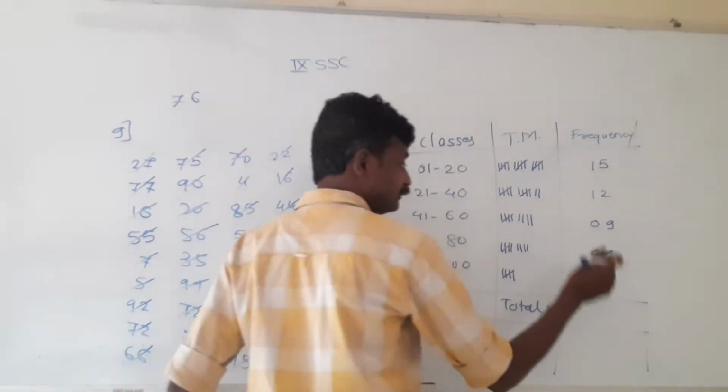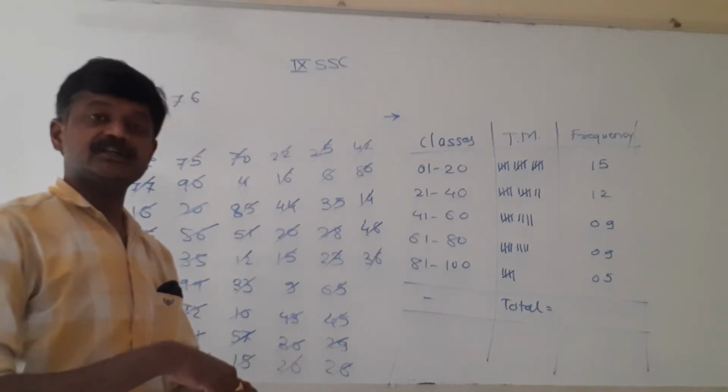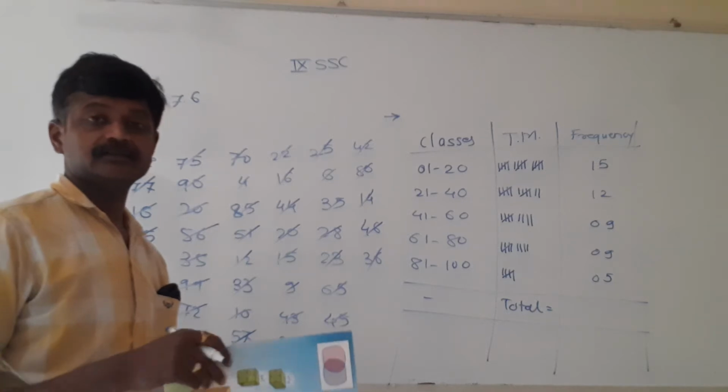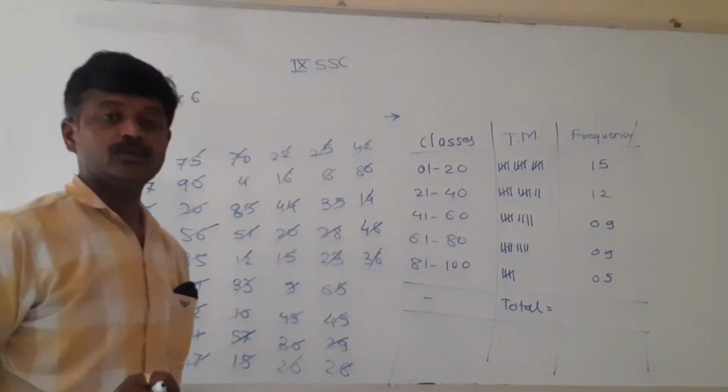Now, total of this should be equal to 50, because in the question it is mentioned to us that the information is about 50 month, the milk collected by 50 people. So this total should be equal to 50.